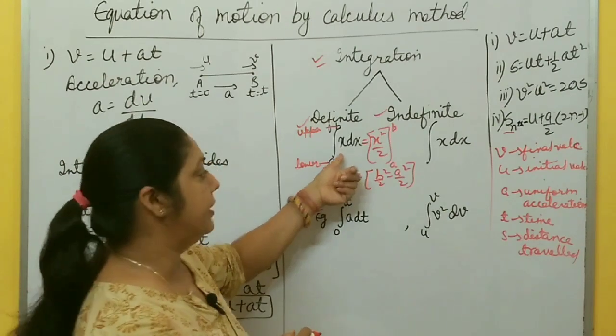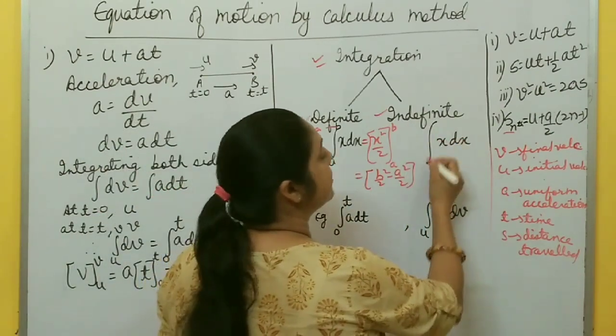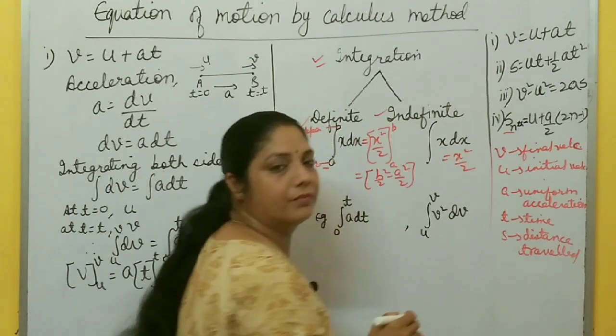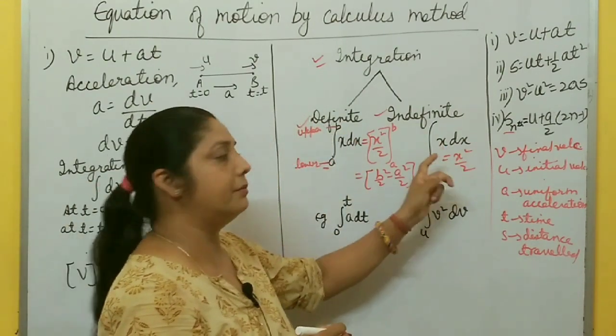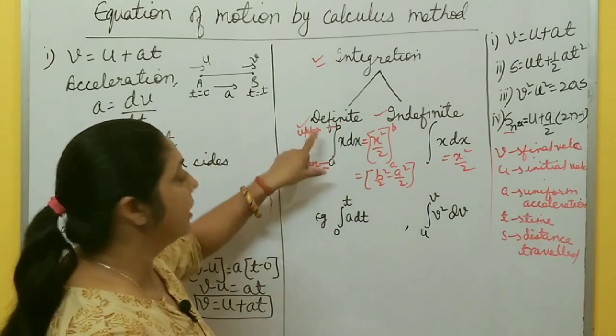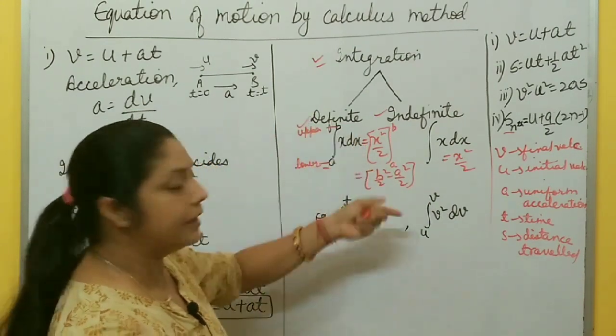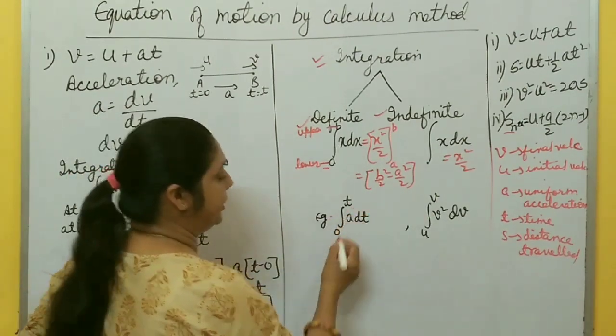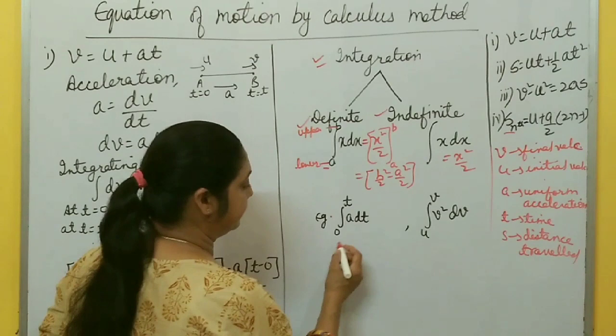This is definite integral. In indefinite integral, there is no limit. Just integrate it. X square by 2 is the answer. No need to put limit because here there is no limit. But in definite integral, there are lower and upper limits. You have to put upper limit minus lower limit, right? Okay, one more example for integration is integration of a dt.